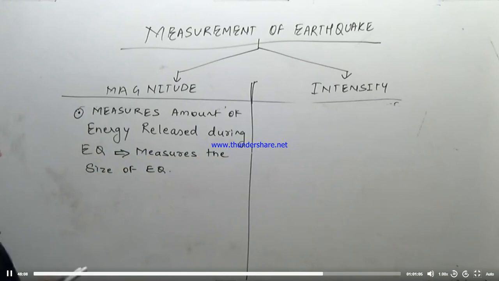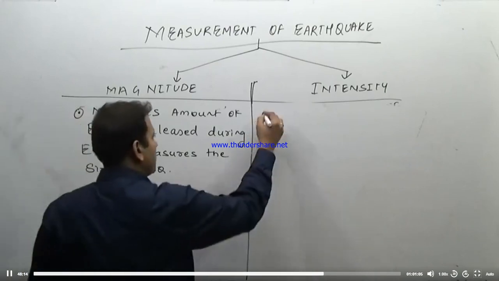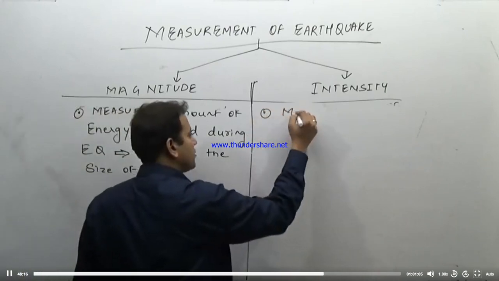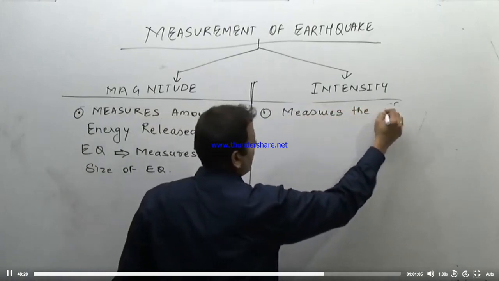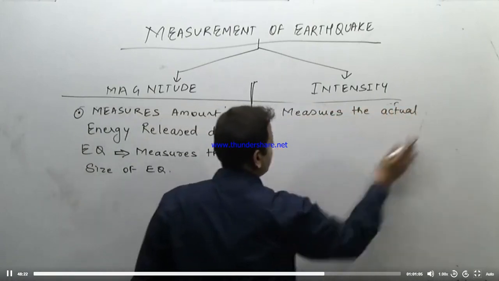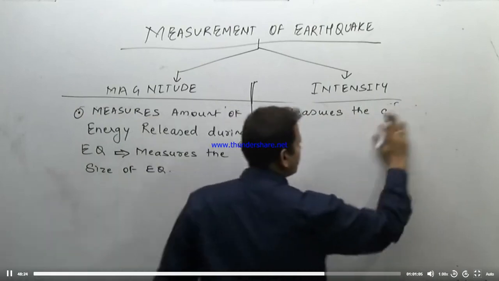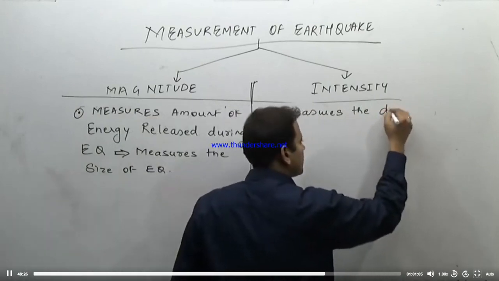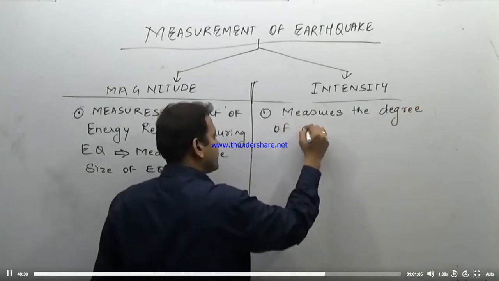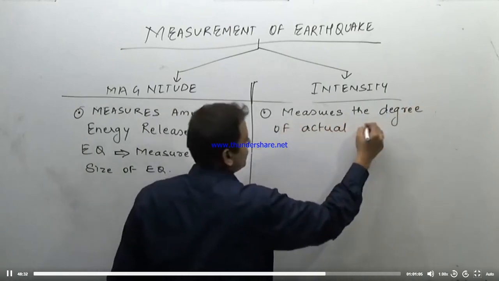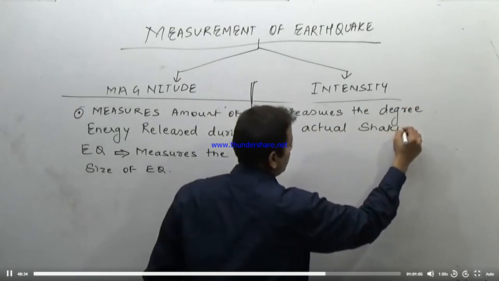On the other hand, the intensity measures the degree of actual shaking of the earth.